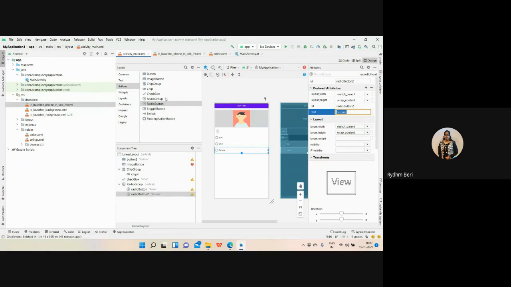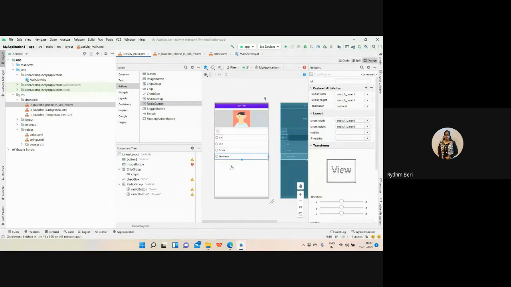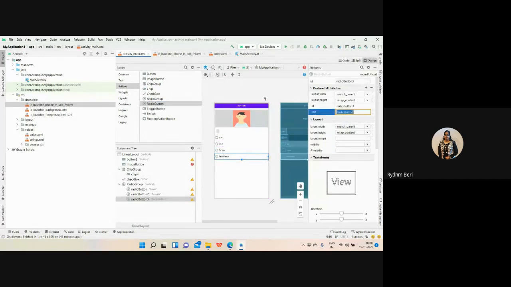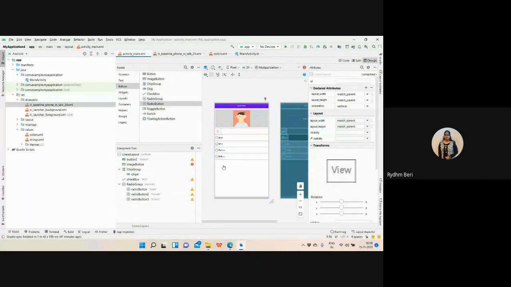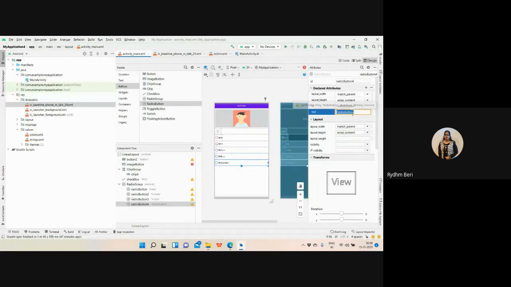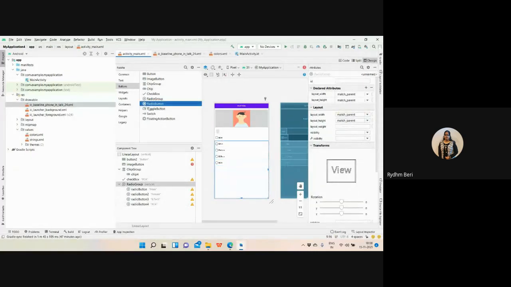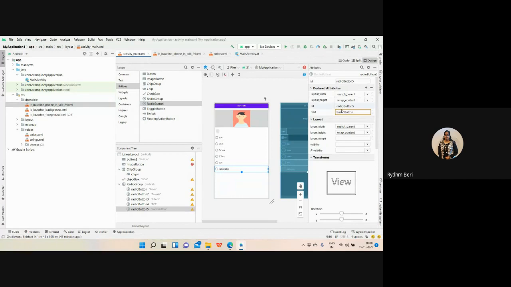After this, I want to have more radio buttons because I need to take admission in a specific course, and out of as many courses, I need to select only one course, obviously. So I'm having the radio button BTech. After that, I'm having BCA. Then I'm having MCA. Right? So I'm having these five buttons.